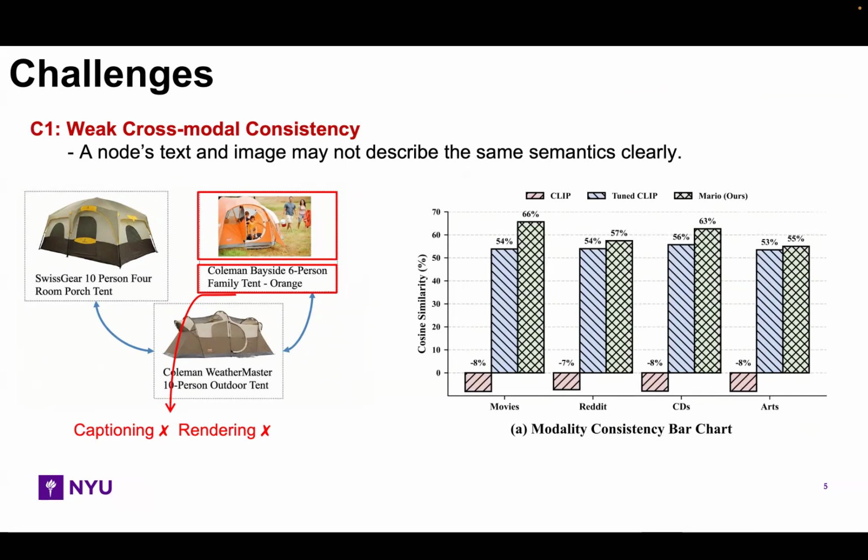We compare frozen CLIP, tuned CLIP, and Mario. Frozen CLIP reflects the original image-text alignment. Tuned CLIP performs node-level tuning, and Mario further uses graph topology during alignment.